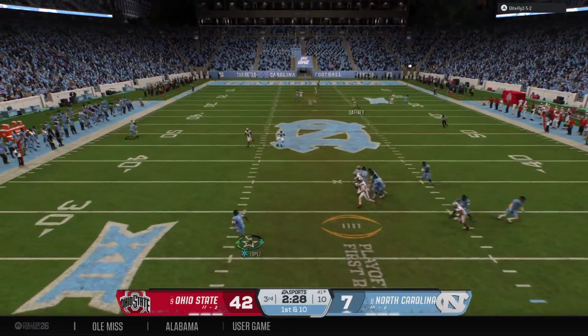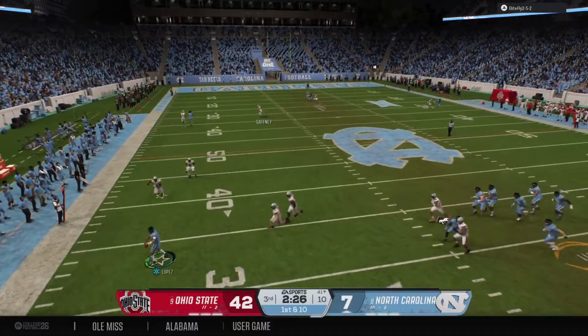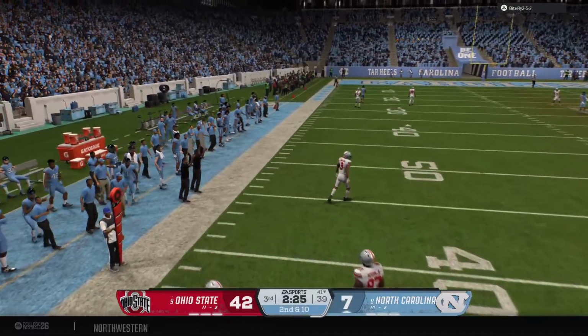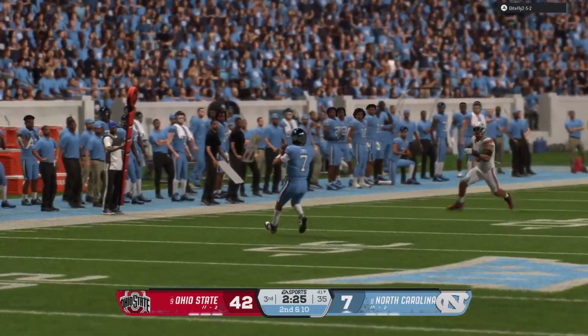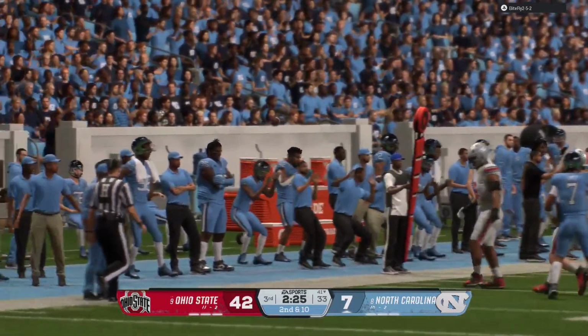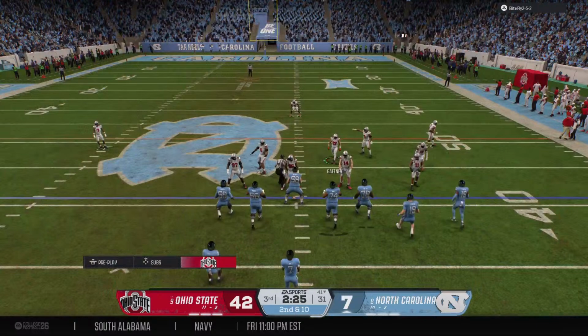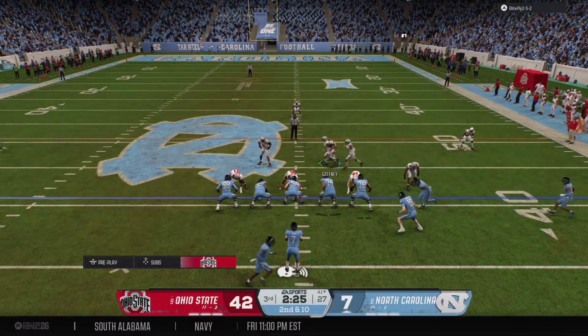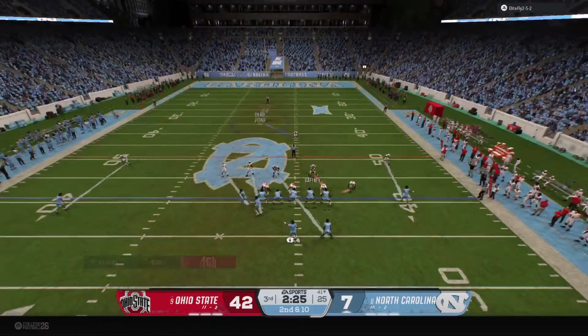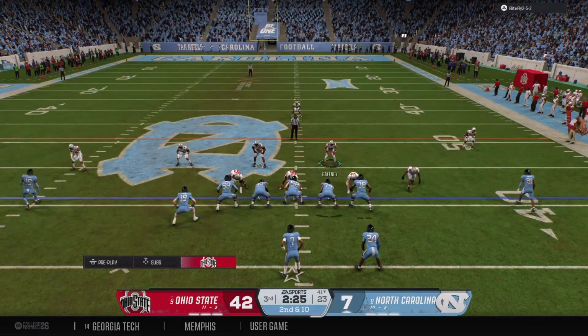Moves out of the pocket. Choosing to just throw the ball away that time. Second down play now coming up. Man, the defense took everything away from him. What do you expect him to do? He can't force the ball into traffic and potentially throw the interception. Does a good job of getting out of the pocket, away from the pressure, and just throw the ball away. See what happens on this next down.